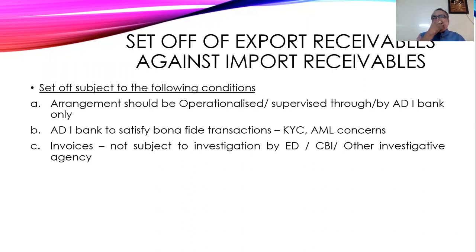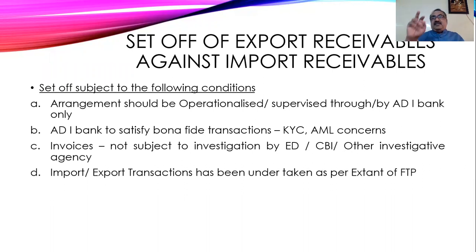Because if the ED or CBI and other investigating agencies suspect that the invoice has got some problem, then those invoices, those amounts due on the invoices will not be allowed to be set up. This is a very, very important thing. So as an auditor, if you are going there and if you are verifying it, you have to see whether there is any case against that invoice or not. Then the import and export transactions have to be allowed as per the allowed extent of foreign trade policy.